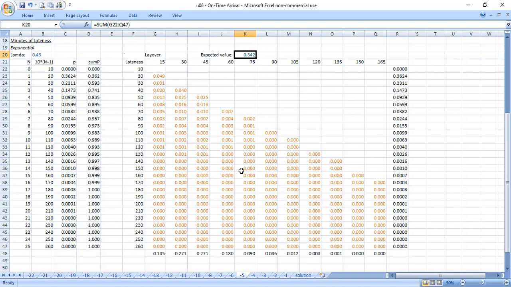It could have been a reverse, that the layover is much longer than I want, or how often is the layover I plan an hour too long for the amount of lateness I encountered, to know if I'm wasting time. Whatever condition you can think of could have been built into the conditionality of this matrix. And that's the power of the joint distribution as I go through. So I now know that there's a 34% chance that I'm going to miss my connection if my flight is late.